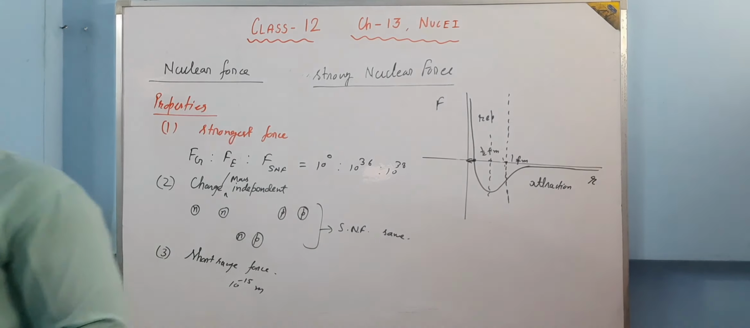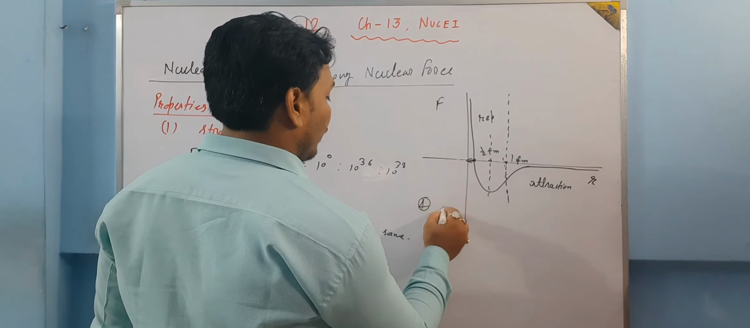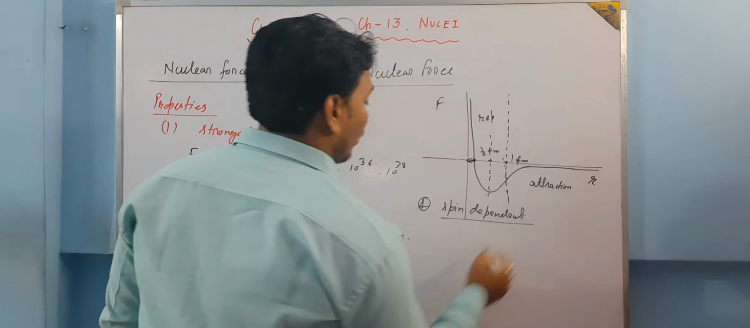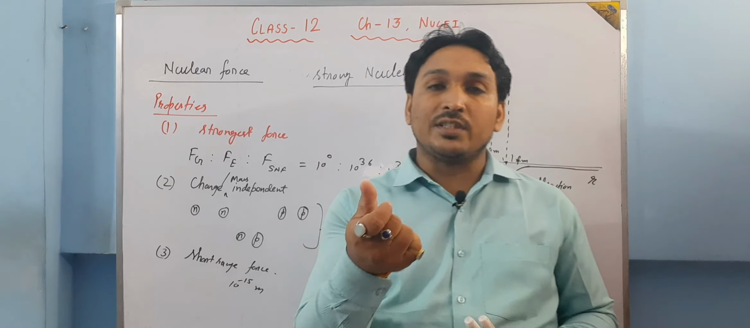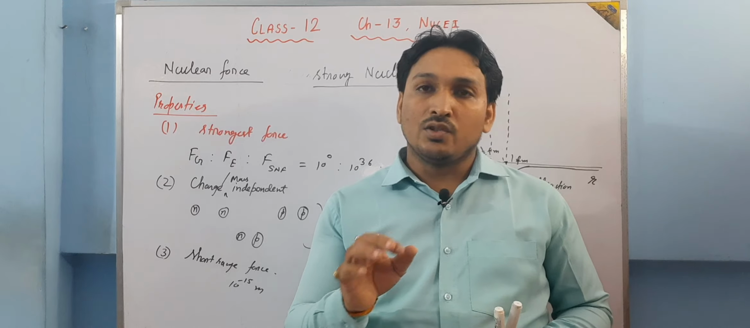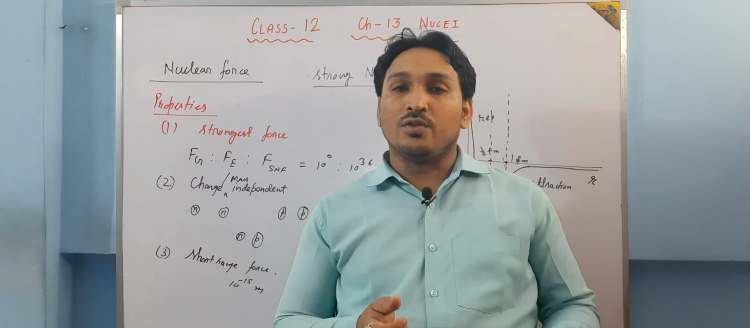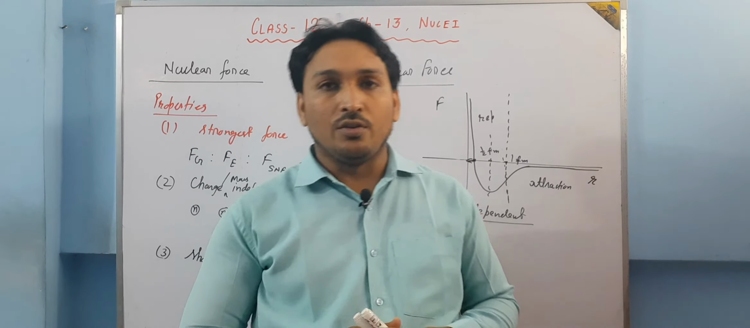Now let us take one more point. The last point is that it is spin dependent. This force is actually spin dependent. When I say spin dependent, what do I mean? In the nucleus, protons and neutrons are not steady, they spin on their axis. So this force depends upon their spin also. If the spin is the same, the force is more. If the spin is opposite, the force is less. So this is all about nuclear forces.